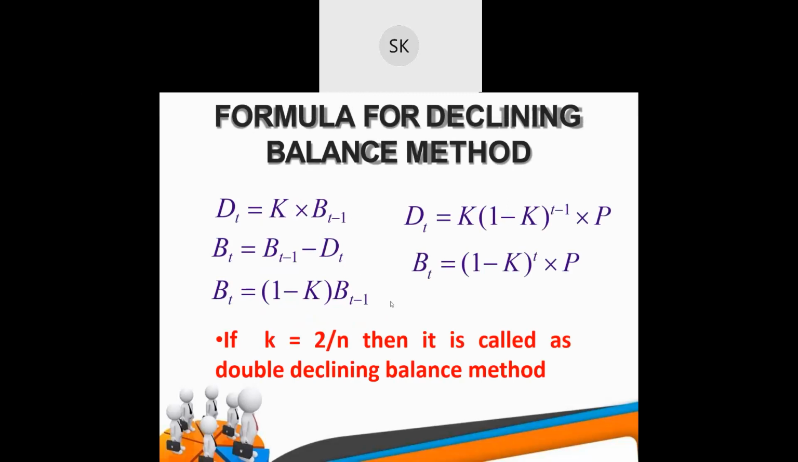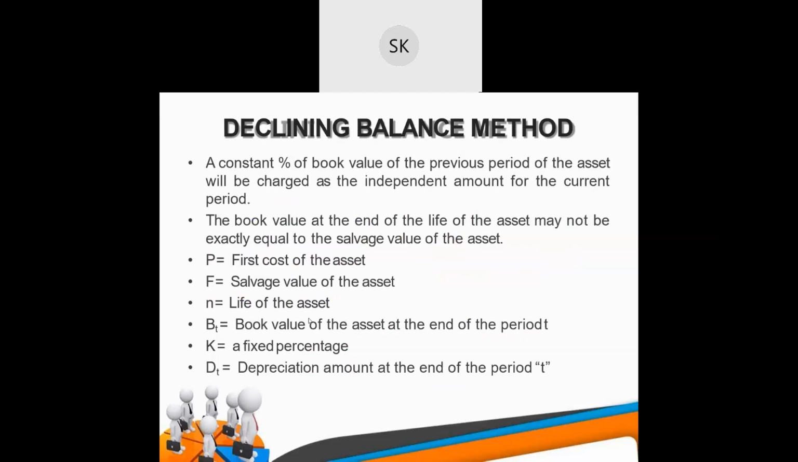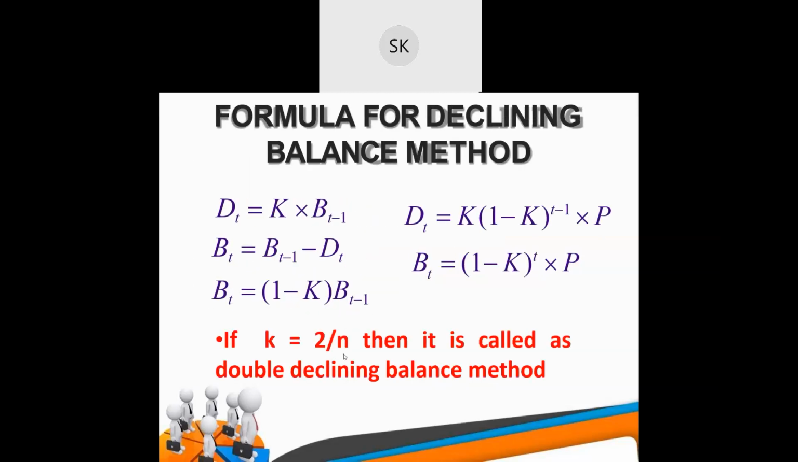So these are more formulas. Now if K is equal to 2 by N, that is, if your fixed percentage K is 2 by N, then it is called the double declining balance method. If your K is 2 by N, then it is called the double declining method.